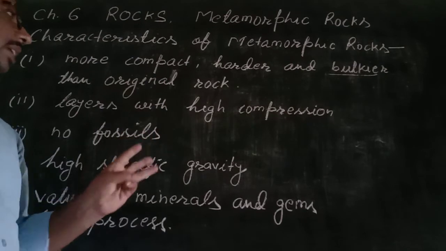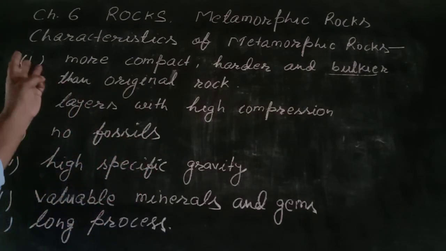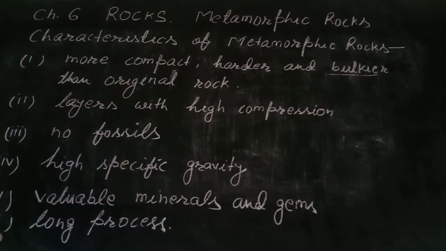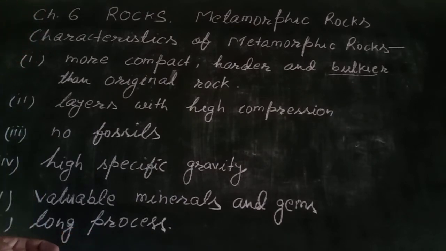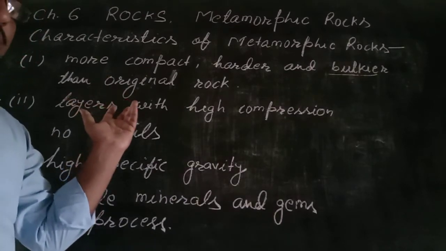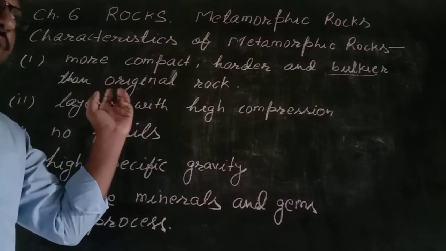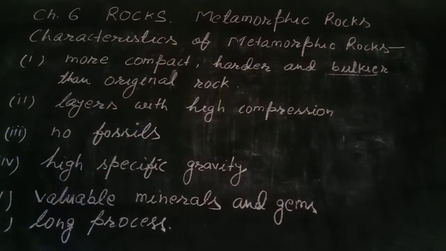So there are three characteristics. First, this metamorphic rock is compact. Number two, it is harder. Number three, it is bulkier than the original rock, from which rock it is made. Second is the layers with high compression. Layers are also found like in sedimentary rock.